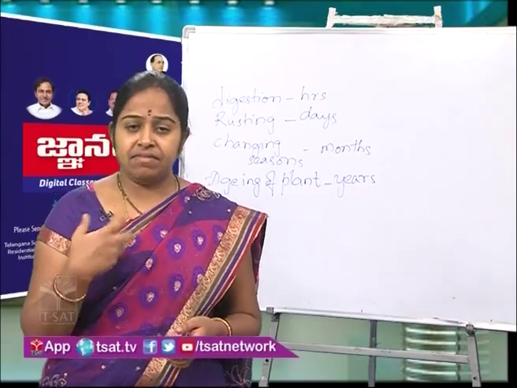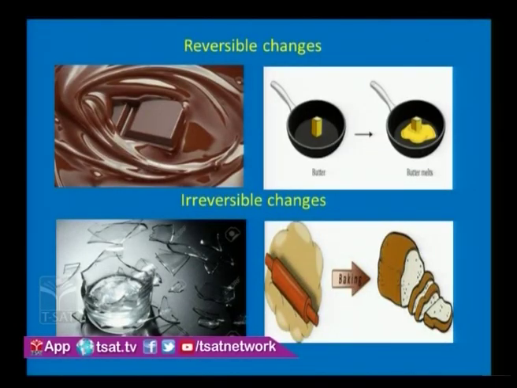When we freeze water, we get ice. Again, when we take out ice from the freezer, we get the water back. Like that, melting of chocolate. When you increase the temperature, the chocolate melts. Now again, when you cool it, it becomes solid. Butter, ghee or coconut oil, these are examples of reversible changes.